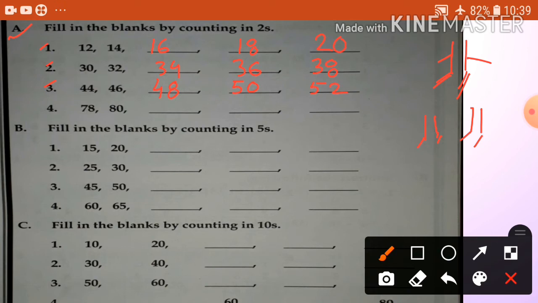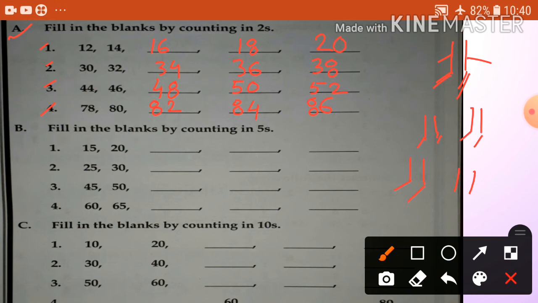Okay. Number 4, 78, 80. So 81, 82. Okay. 83, 84. 85, 86. Okay. So counting in twos. Okay. Next.